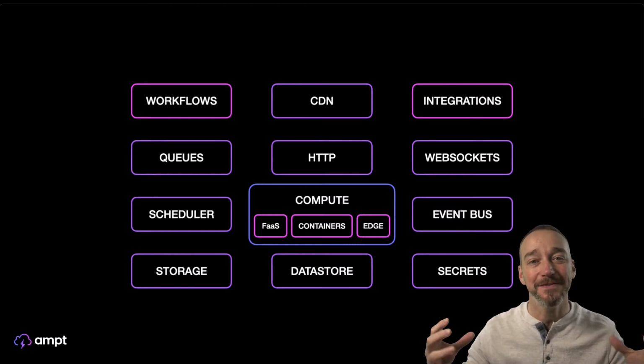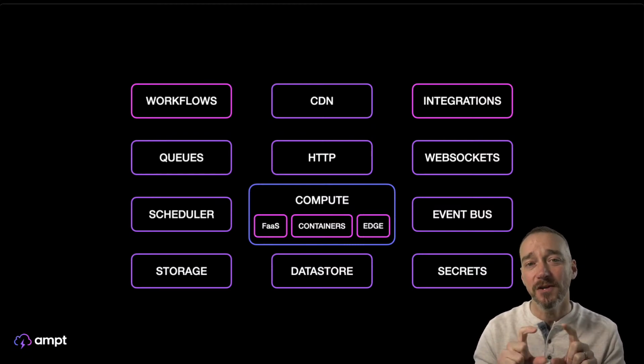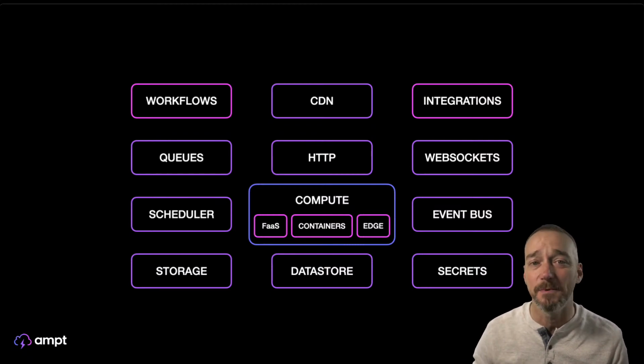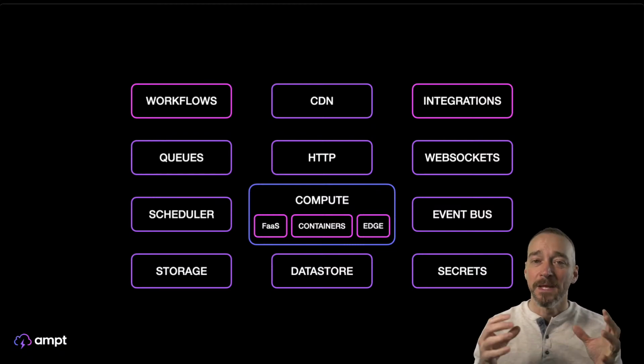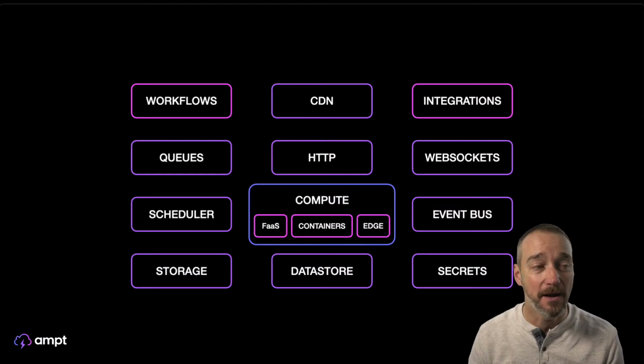And the idea is that you have to essentially assemble all these different pieces in order to build and deploy an application. And it's not so much the individual services themselves. You can grab the scheduler off the shelf. You can grab S3. You can say DynamoDB, I'm going to use that. I'm going to use EventBridge as my event bus. But it's really the connections between all these things that get really, really complicated.